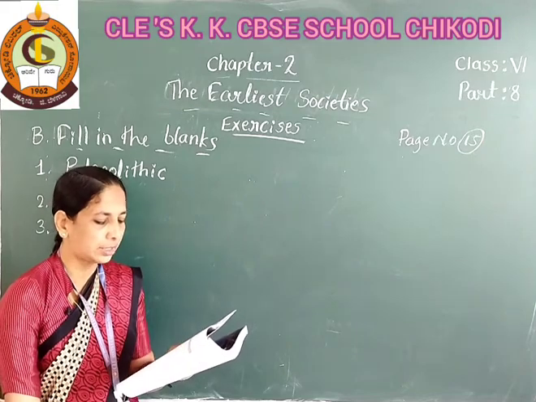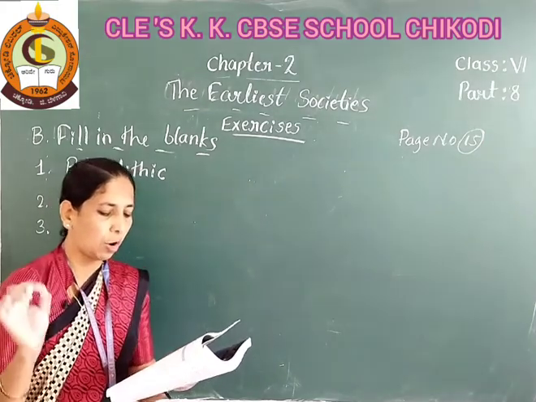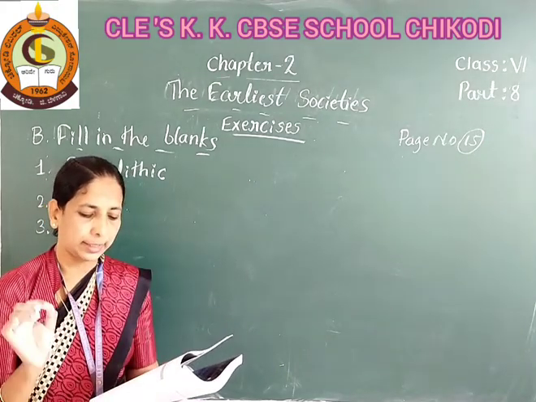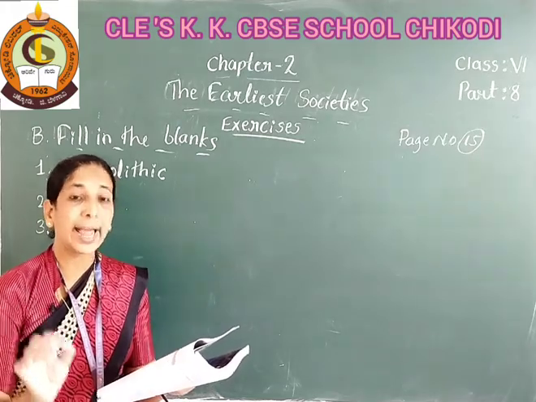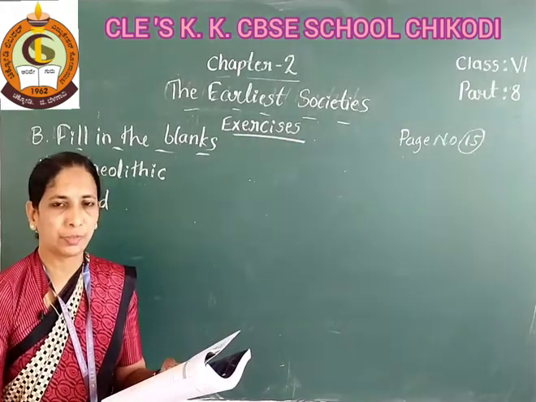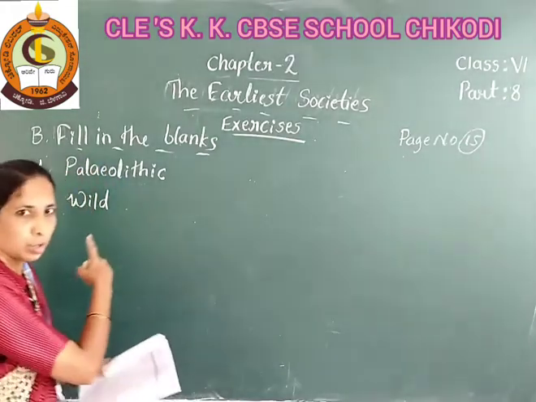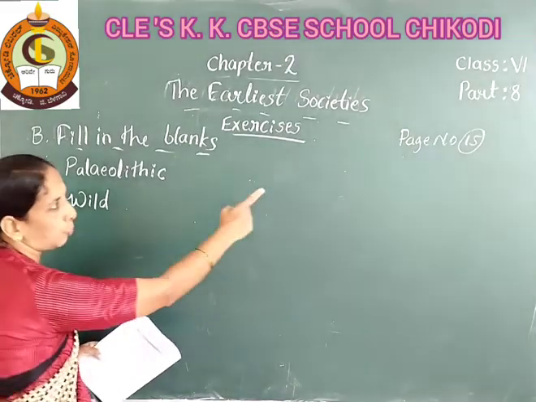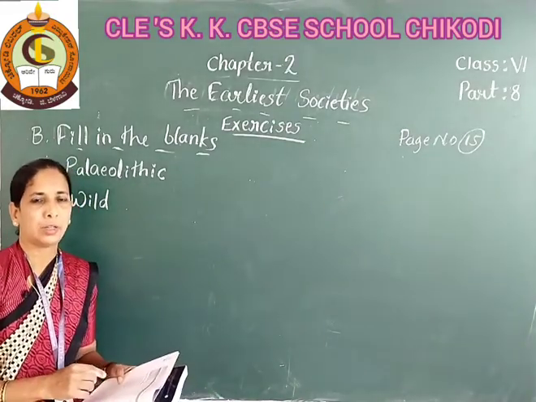Question number 3: the characteristic tools of the Upper Paleolithic age were dash and dash. So all of you open page number 15 and see the questions.